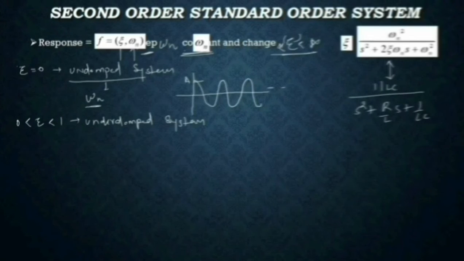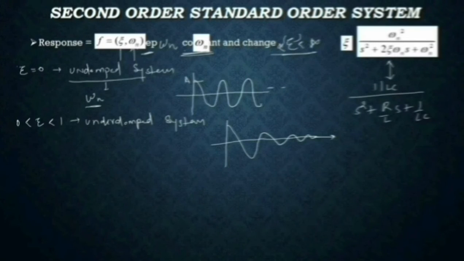In case of the underdamped system, the oscillation will die out, but it will take time. Maybe it will take infinite time, but it will definitely die out. And if it will die out, you cannot say this will be an oscillatory system. It has the oscillations, but the system is not oscillatory. You can say initially the oscillations will be high, then they keep on reducing, and finally they will reach the steady state value, and the transient will completely die out from the system.